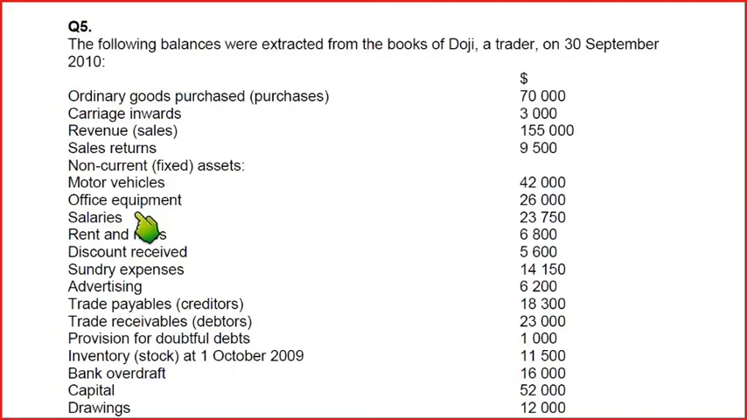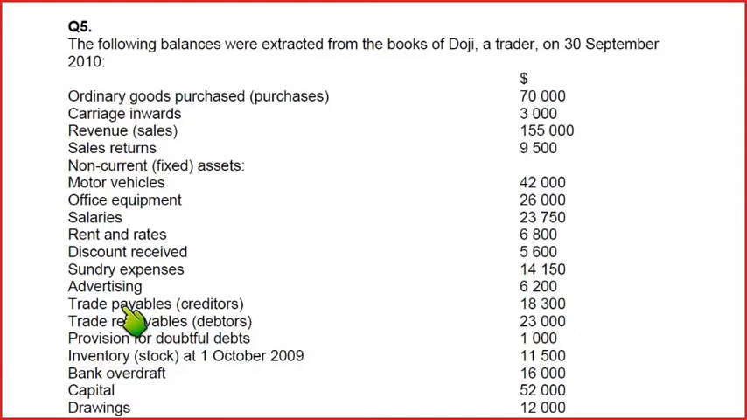Then salaries, rent, these are all expenses. Salary, rent and rates. Rates are basically local taxes. Then we have discount received. Beta, all of the receives are income for the business. Whether it is rent received, commission received, discount received, these are all income for the business. Sundry expenses, these are miscellaneous expenses for maybe tea, coffee, cleaning, and these are all sundry expenses. General expenses, we can also call them. Then we have advertising, it is also an expense.